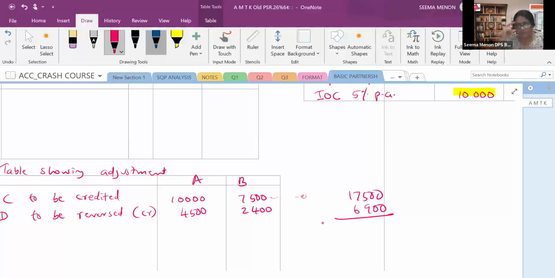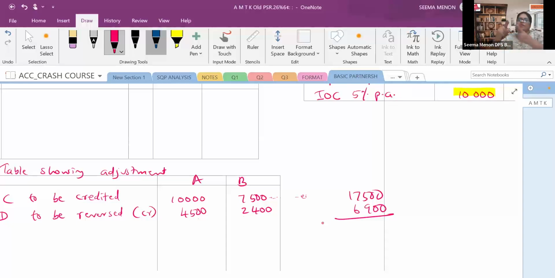Interest on drawings, actually the firm is charged already. Right? Now it is to be reversed. Because while they charged, it is gone in which ratio? The interest on drawing ratio में, right? So now again, the firm did not charge interest on capital. So it has, expense they did not show.